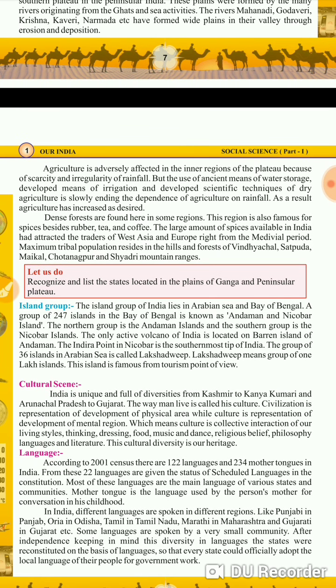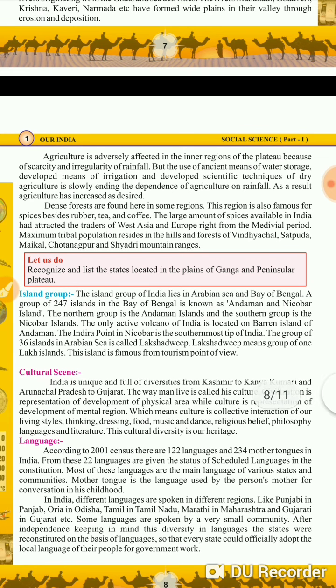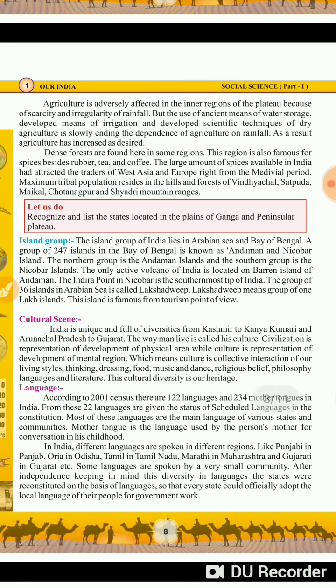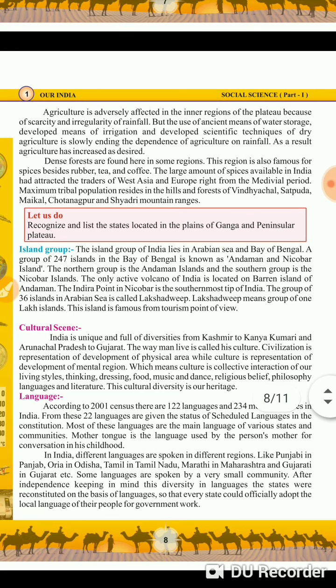Indians are importing spices from this region to the rest of the world. It is also very much famous for plantation, rubber, tea, coffee. These all are plantation type of crops which are grown here in this particular plateau region. Is that clear?